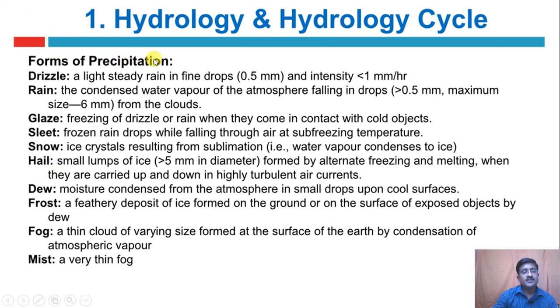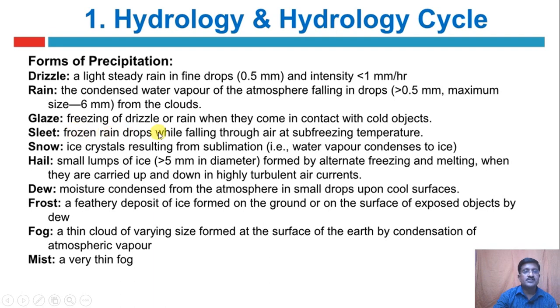Forms of precipitation are drizzle, a light steady rain in fine drops 0.5 mm or less than that, and intensity less than 1 mm per hour. Rain, the condensed water vapor of the atmosphere falling in drops greater than 0.5 mm, maximum size 6 mm, from the clouds.